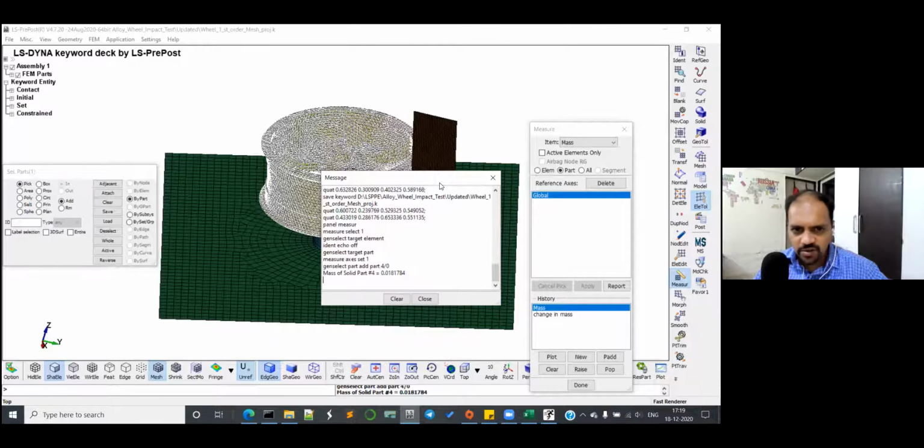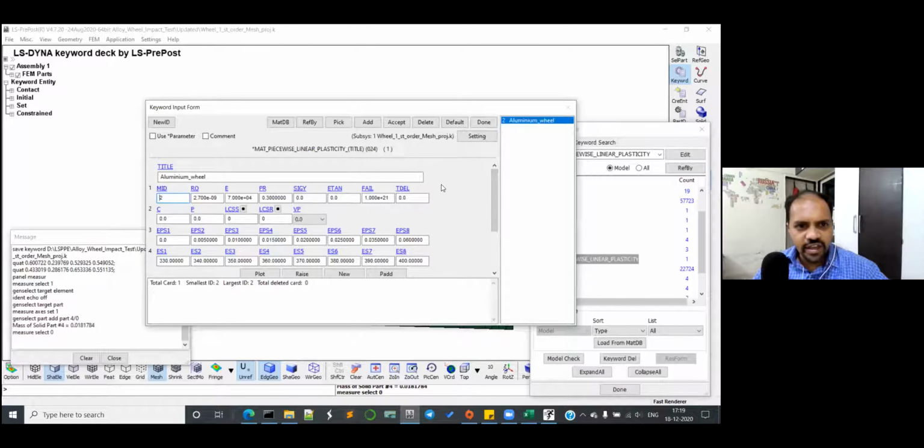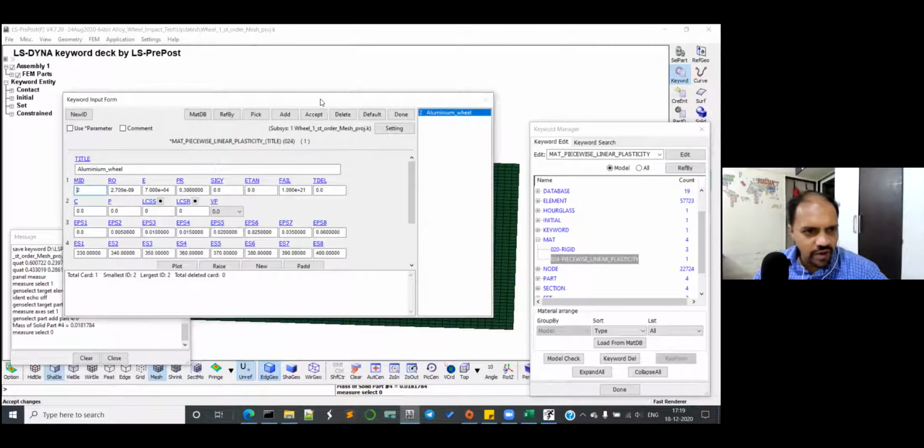Okay, so go for keyword. Go for material. There is only one material, right? Yes. Can you see the Poisson's ratio is fine. 330, 340, 350, 360, 370, 400. And this is around 6%. Okay, so this looks fine. Just click on done. And let me check what is happening with rigid. There will be some error regarding contact as well. And I need to check initial velocity as well.